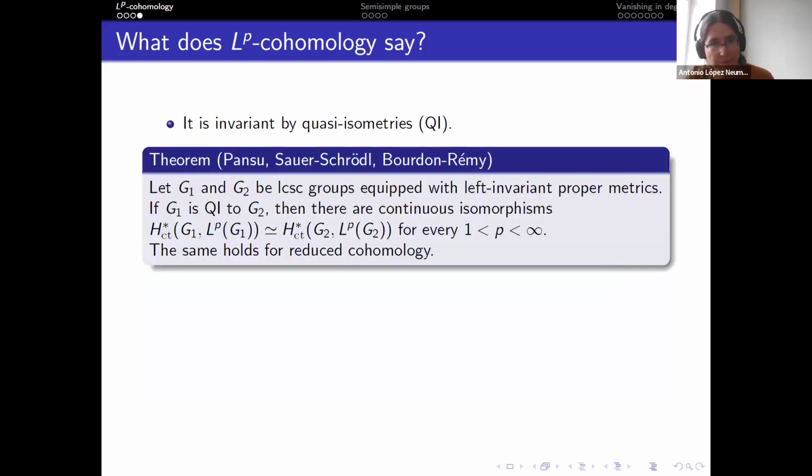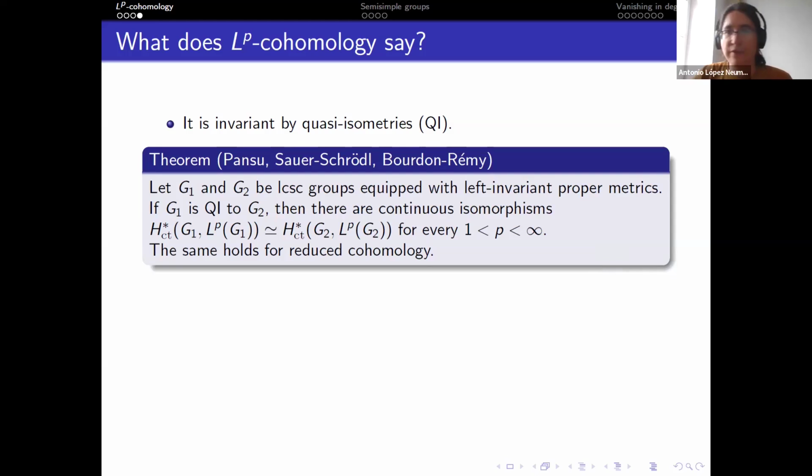Right. Now, LP cohomology also says other things. So perhaps I should have started with this. LP cohomology is invariant by quasi-isometries. The precise statement is that if you take two locally compact second countable groups with left invariant proper metrics, if for these proper metrics they happen to be quasi-isometric, then you have continuous isomorphisms between the LP cohomologies for every P. And the same holds for reduced cohomology. So this tells you that you have a continuum of a priori independent quasi-isometry invariants that you can compute, that you can use to distinguish groups up to quasi-isometry.